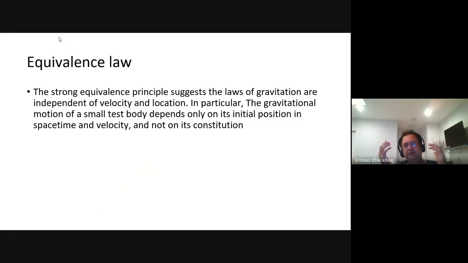Now, when we look at the equivalence principle, what it states is that a body's position in space-time and its velocity, these two alone determine the gravitational motion of a test body, and not what else is inside it. Just because you are sitting on a particular planet doesn't mean its behavior will change. There is nothing special about you or me or anyone else. So in the grand scheme of things, there are only these laws that operate at the macro level, and the law of gravitation is one.